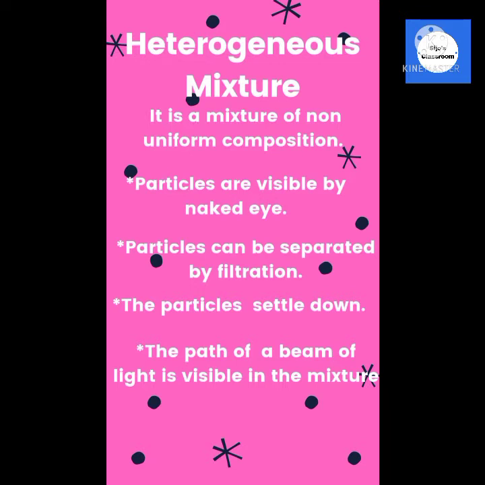Heterogeneous mixture. It is a mixture of non-uniform composition. Properties. Particles are visible by naked eye. Particles can be separated by filtration. The particles settle down. The path of a beam of light is visible in the mixture.